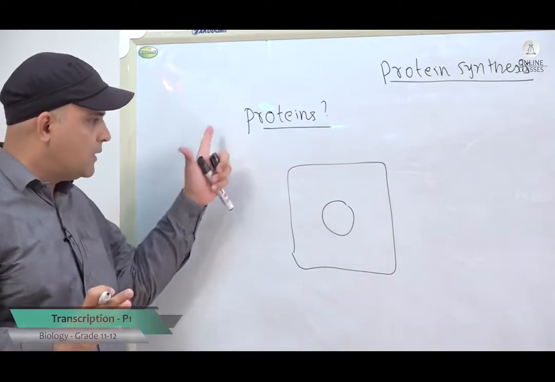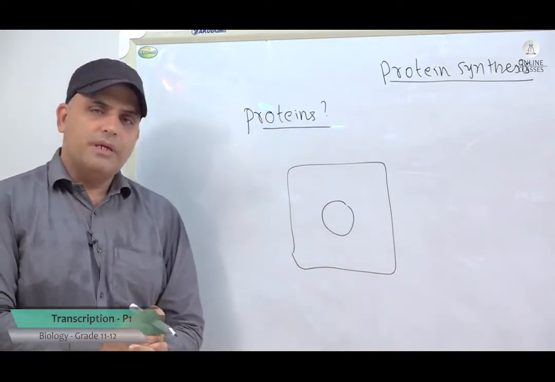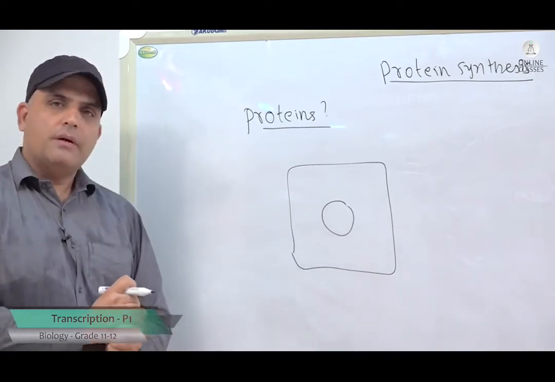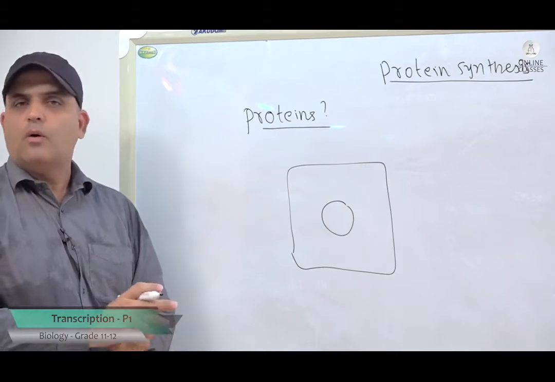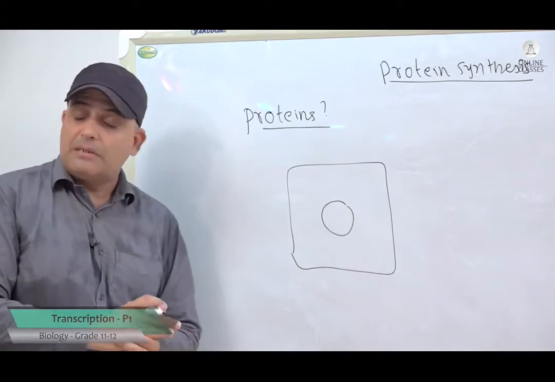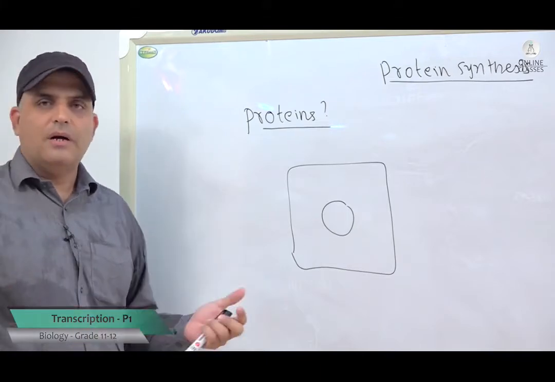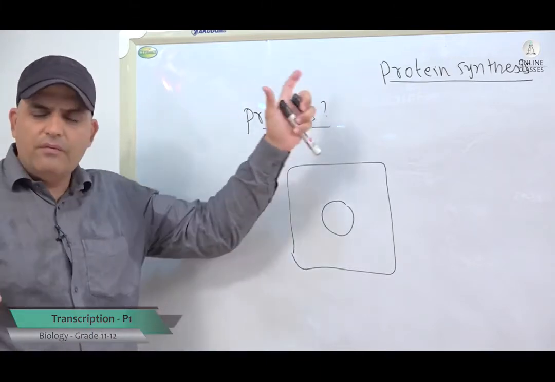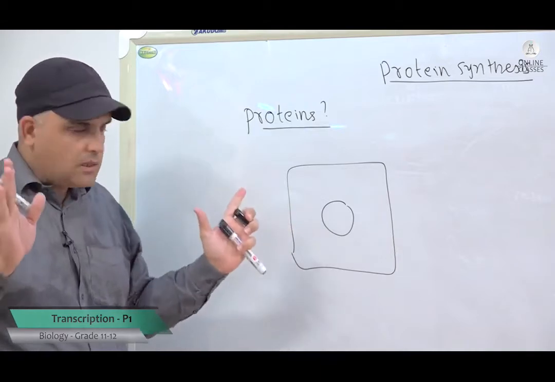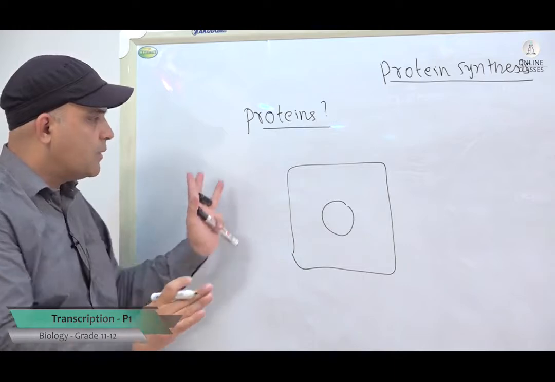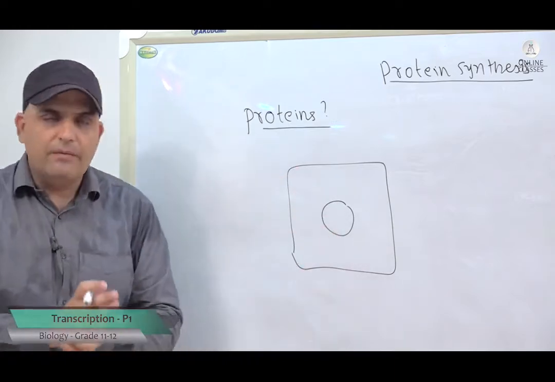Now, first I'll talk about the importance of proteins. Why proteins? The first thing, proteins are useful for growth. All your enzymes are proteins, the hormones are proteins, your pigments like hemoglobin is a protein, keratin is a protein, you have collagen, they have varied functions. So, proteins are the most important molecules present in a cell, and we are going to discuss how these proteins are made within a cell.